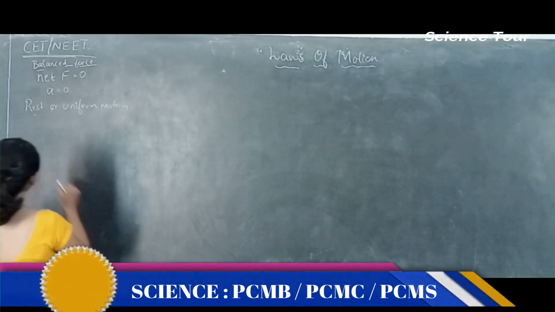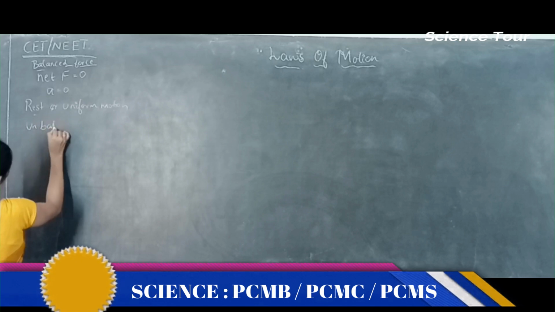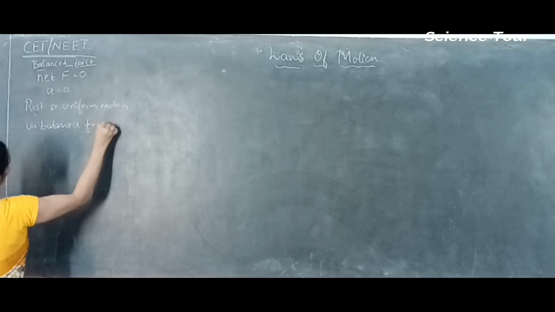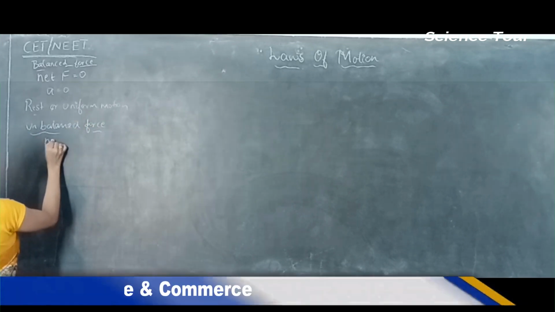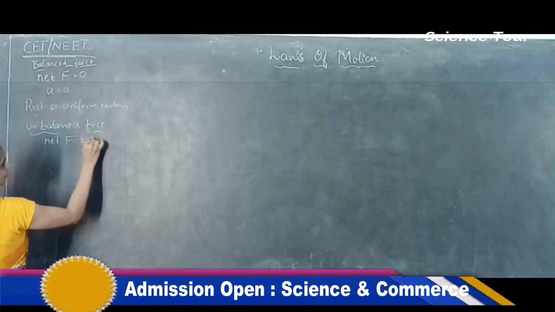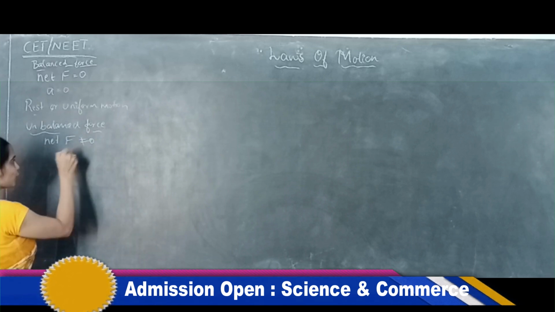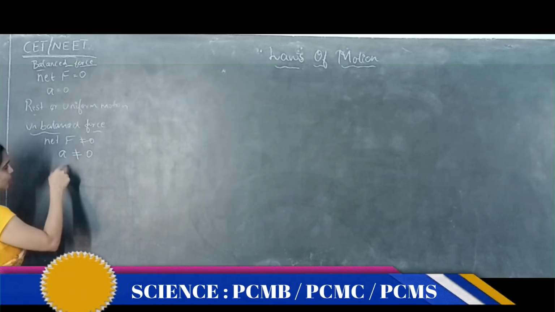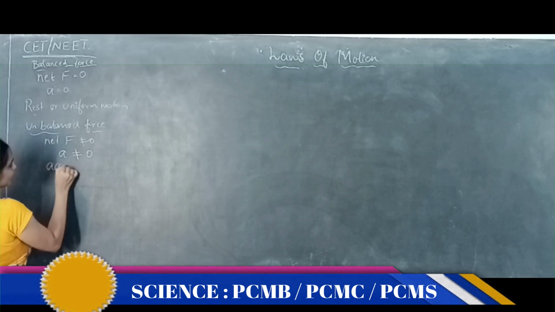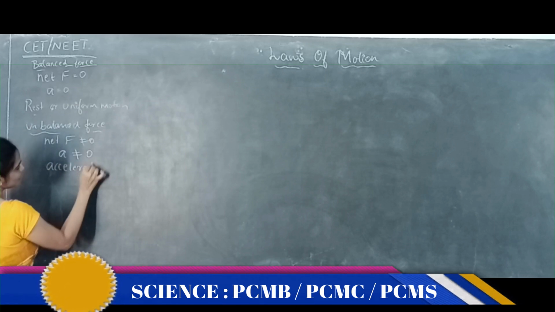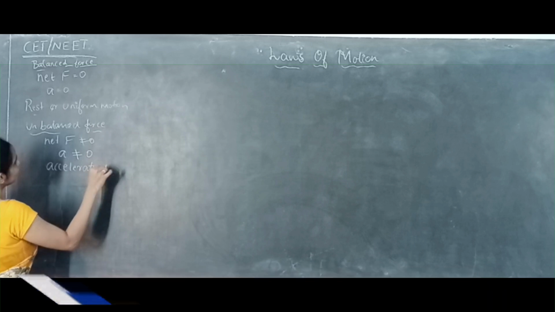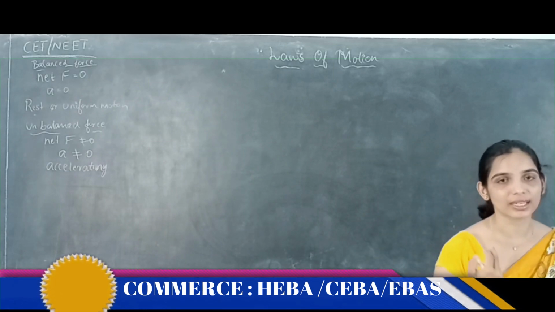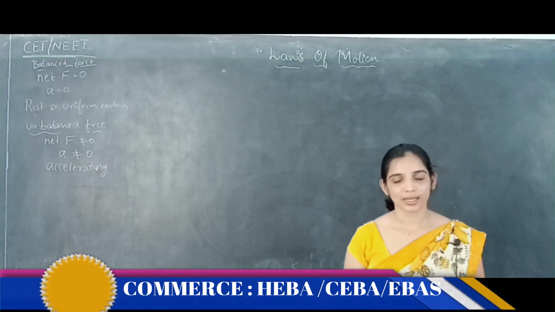Unbalanced force. What is unbalanced force? When the body is under unbalanced force, the net force wouldn't be equal to 0. If net force is not equal to 0, then acceleration is also not equal to 0. Then the state of the body is accelerating. Correct? Okay. Then we discussed Aristotle's fallacy, Galileo's experiment, and inertia.